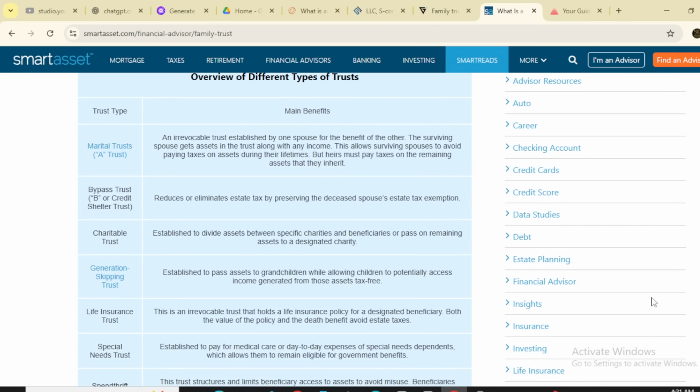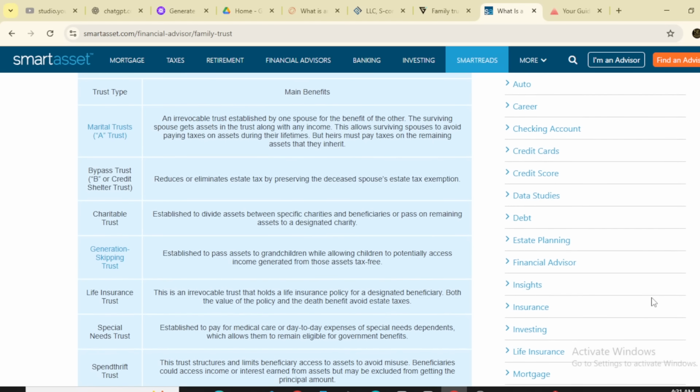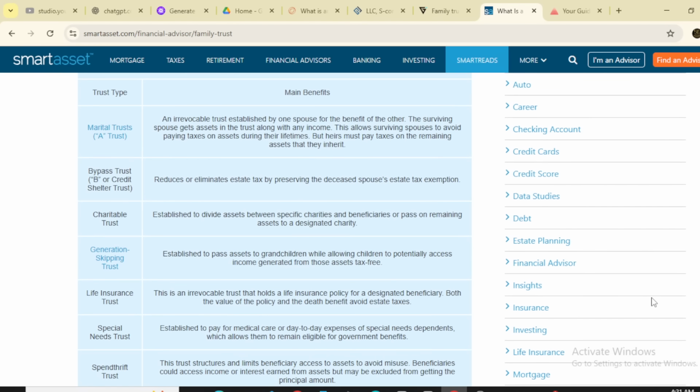Here is the trust type and the main benefits. First one is the marital trust, an irrevocable trust established by one spouse for the benefit of the other. The surviving spouse gets assets in the trust along with any income, allowing the surviving spouse to avoid paying taxes on the assets during their lifetime, but their heirs must pay taxes on the remaining assets that they inherit.